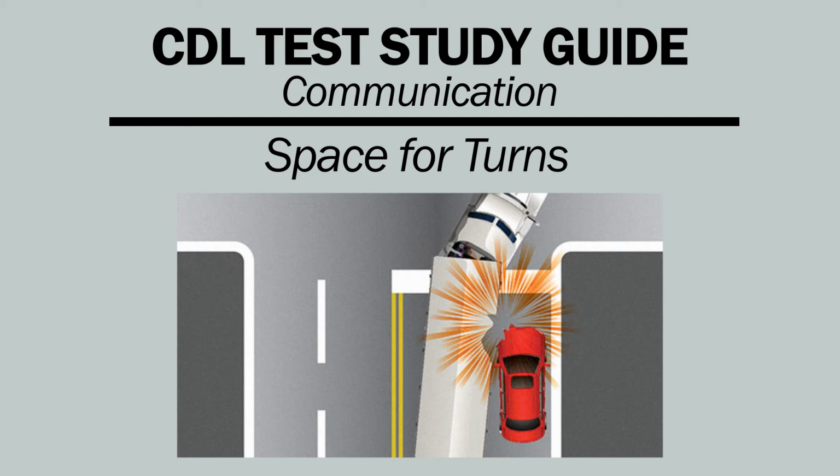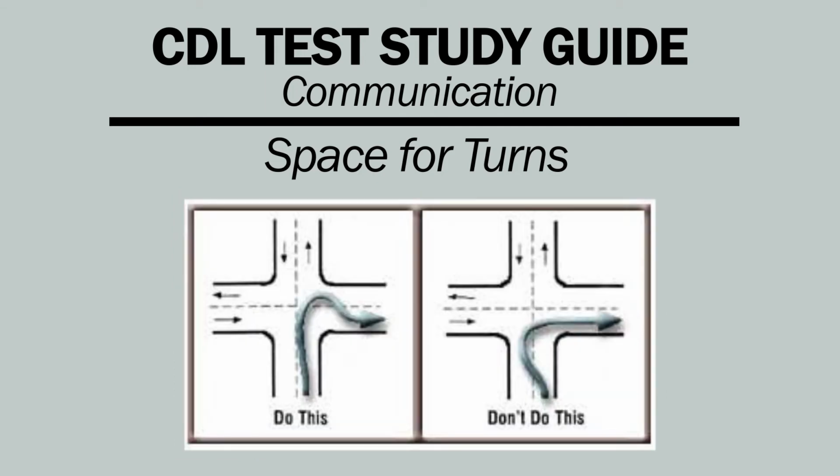Space for turns. Because of wide turning and off-tracking, large vehicles can hit other vehicles or objects during turns. When turning right, turn slowly to give yourself and others time to avoid problems. If you cannot make the right turn without swinging into another lane, turn wide as you complete the turn. Refer to the diagram. Keep the rear of your vehicle close to the curb. This will stop other drivers from passing you on the right.